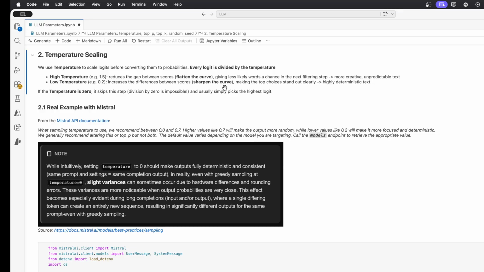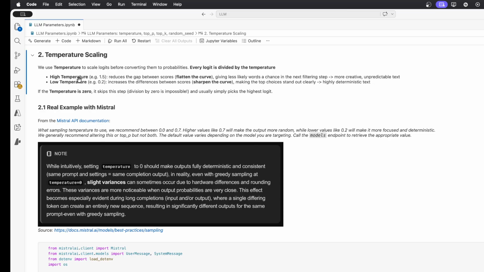And why would you do that? If you want more creativity, you will want to flatten the curve to decrease these differences between the logits, because you want, in the next step when you filter out the less likely words, that they still have a fighting chance. However, if you want something more deterministic, you want really to increase this difference between the logits, so the most likely words will be the ones that you will pick in the next filtering step. So it's really up to you, depending on what you want to achieve.